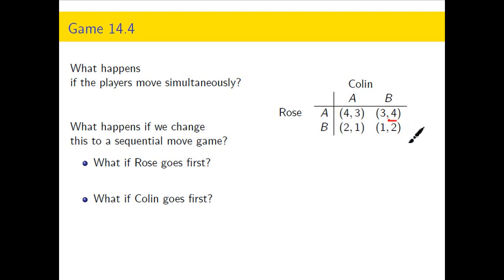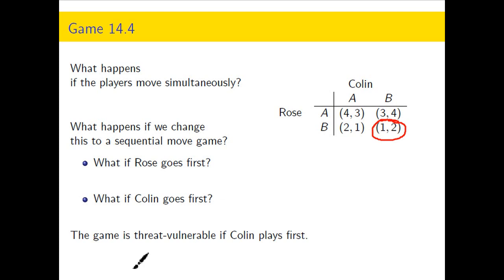The problem is that Colin sees this 4 and Rose is also doing better by 3/1, so Rose has to threaten. She's going to threaten: if Colin, if you play B, then I'm also going to play B. Now I'm taking a hit. Rose B lowers her payoff by 2, but it also lowers Colin's payoff by 2.